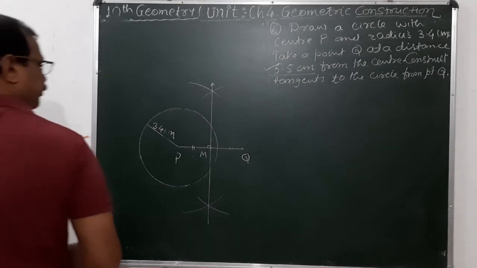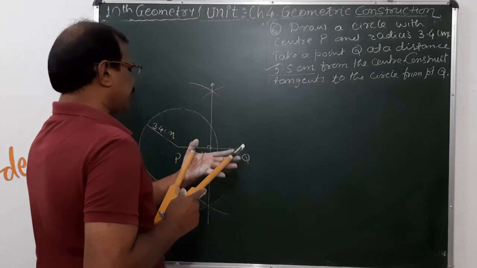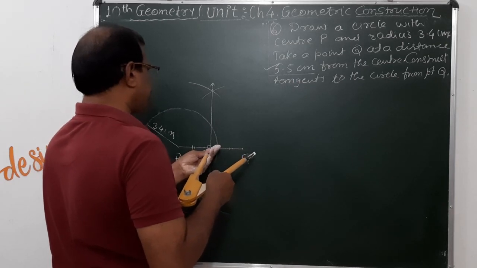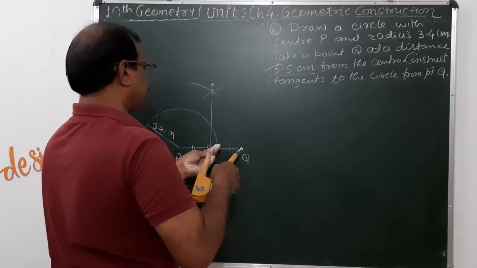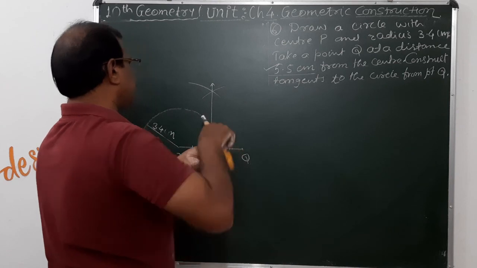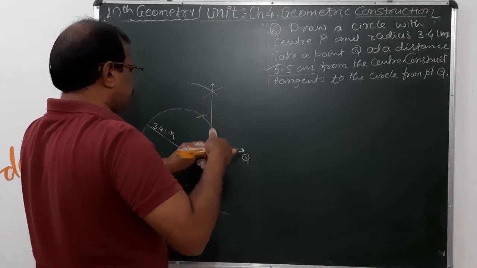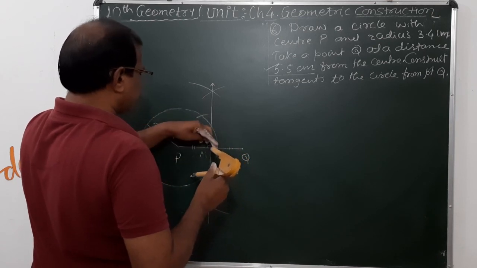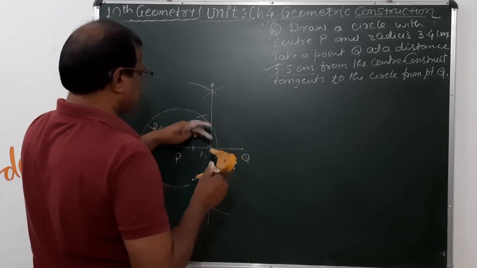Take M as a center here, and radius equal to MQ. Just you intersect the arc, it cuts at 2 points here like this.